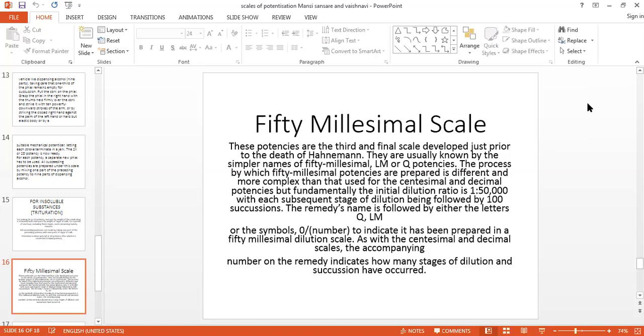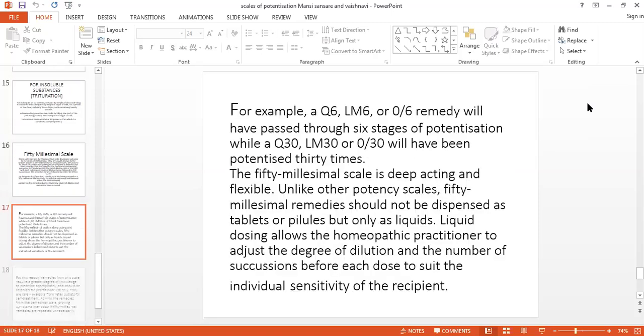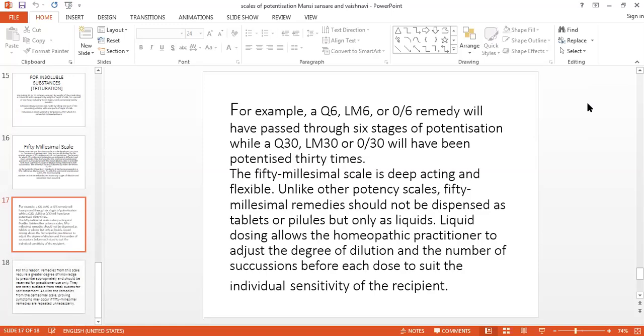In this way, it gets dynamized three times. So the quality of that drug substance increases, but the material thing decreases. So you can denote it as LM, or as 0/1.